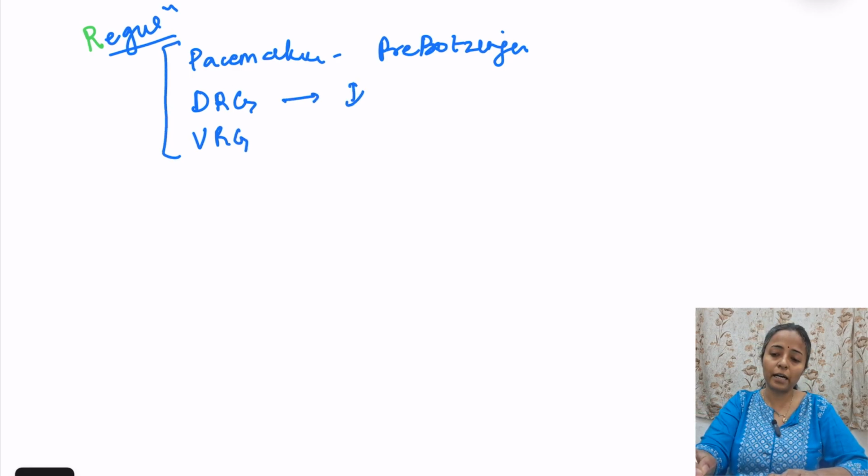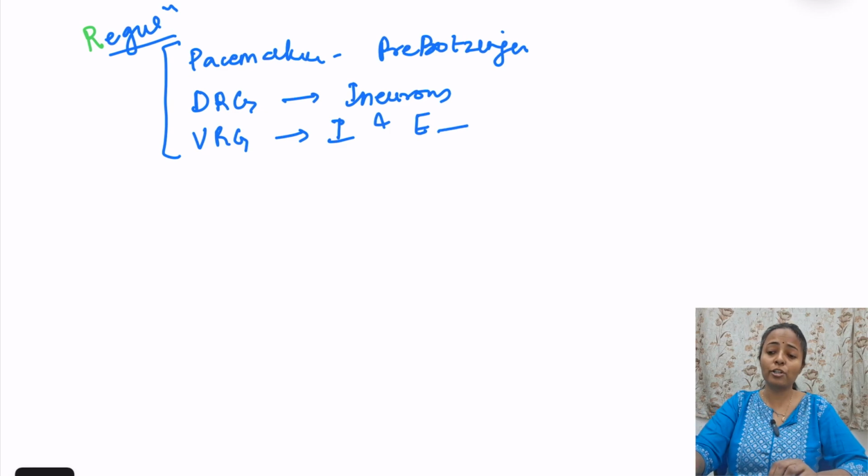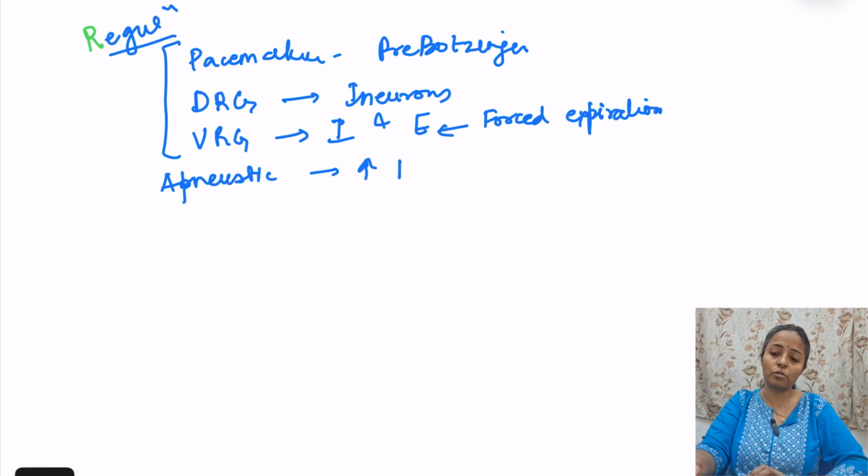DRG has I neurons, which is for inspiration. VRG has I and E neurons, both for inspiration as well as expiration. Expiration means mainly in forced expiration it works, not in tidal expiration. Tidal expiration is passive, so forced expiration. Then we have apneustic center. Apneustic center is responsible for increase in the depth of the respiration. So it increases depth of respiration.